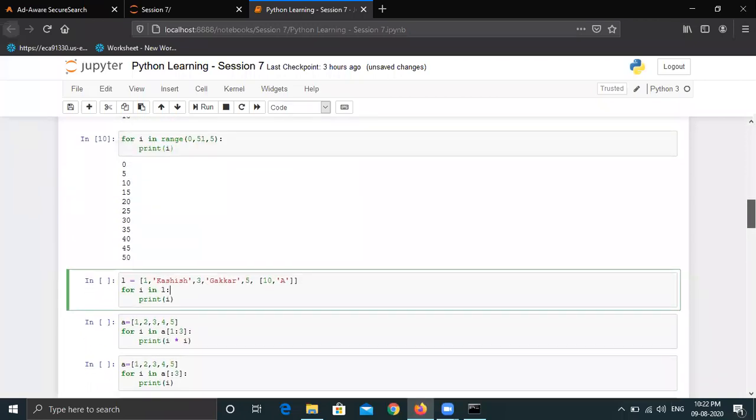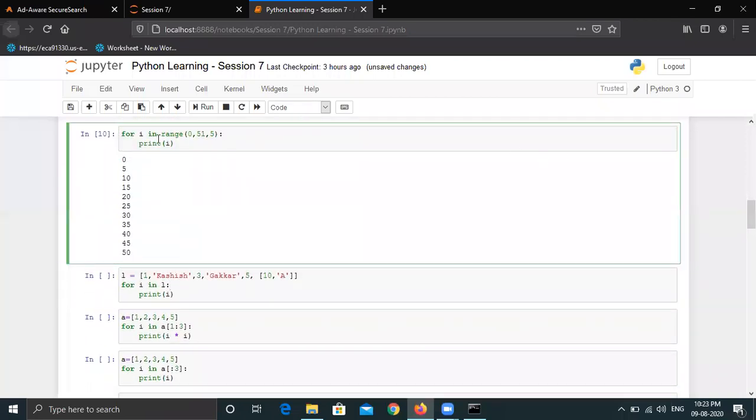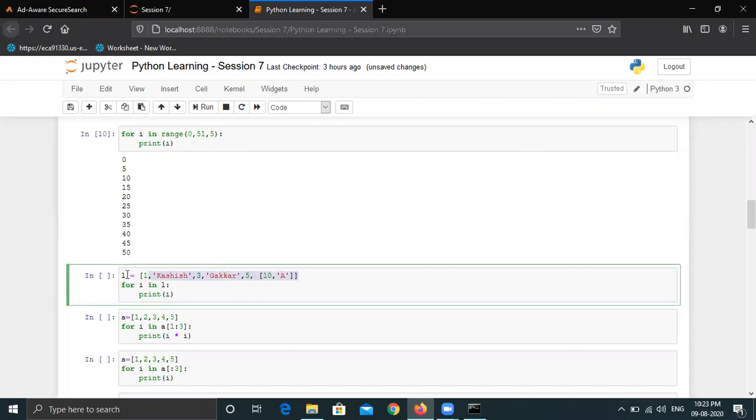Okay, now let me just give you an overview about the iterables. So range basically gives us the values to iterate. Like it is giving us the range from 0 to 51, which gives us the values to iterate. So it was 0, 5, 10, 15. So anything on which we can iterate, those are known as iterables, right? So likewise, list is an iterable. Similarly, tuple is an iterable, because those can be directly used in the for loop,